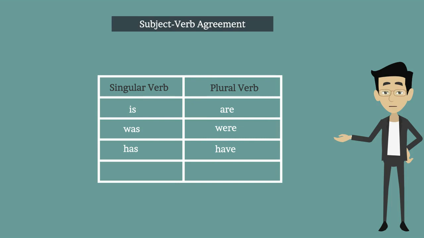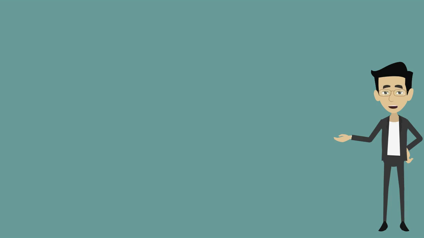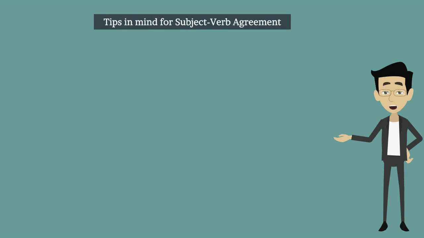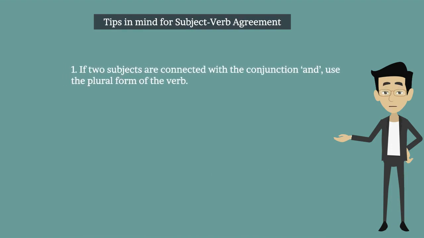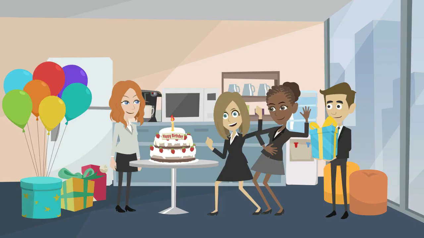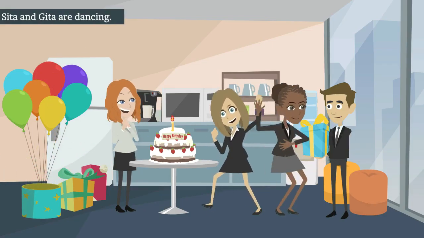In singular verb, it is verb plus s or es, like sings, makes, plays, etc. In plural verb, it is verb, like sing, make, play, etc. Now let's learn some of the following tips in mind for subject-verb agreement. First one, if two subjects are connected with the conjunction and, use the plural form of the verb. Let's see the example. Sita and Geeta are dancing.